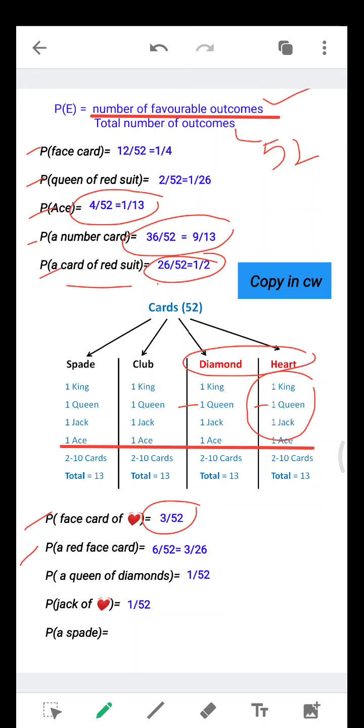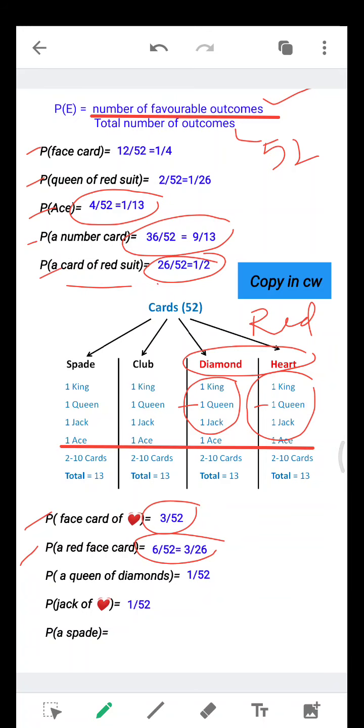Then the probability of a red face card. How many red do we have? These all are red in color. So 3 in hearts and 3 in diamonds. This is 3, 3, 6. We have 6 red face cards. So the answer is 6 by 52.